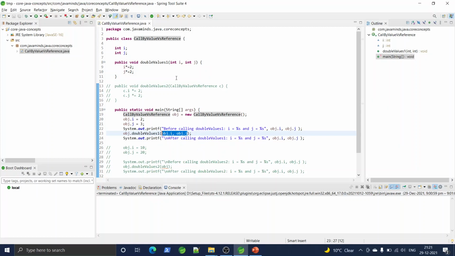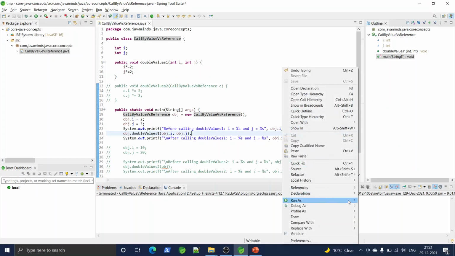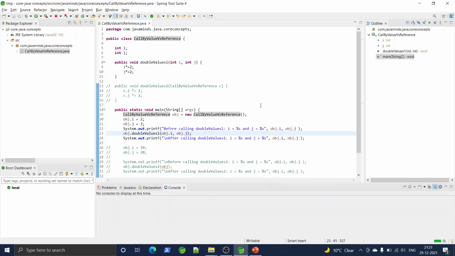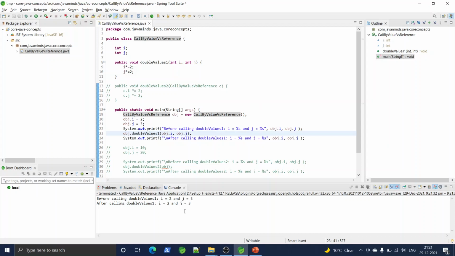Any operation done within this method, the values of original i and j will not be changed. This is called by value. Let me run this program. Run as Java application. See here, before calling this method, the i was 2 and j was 3, and after this method is executed, the values are not changed because it is called by value, because it is primitives.